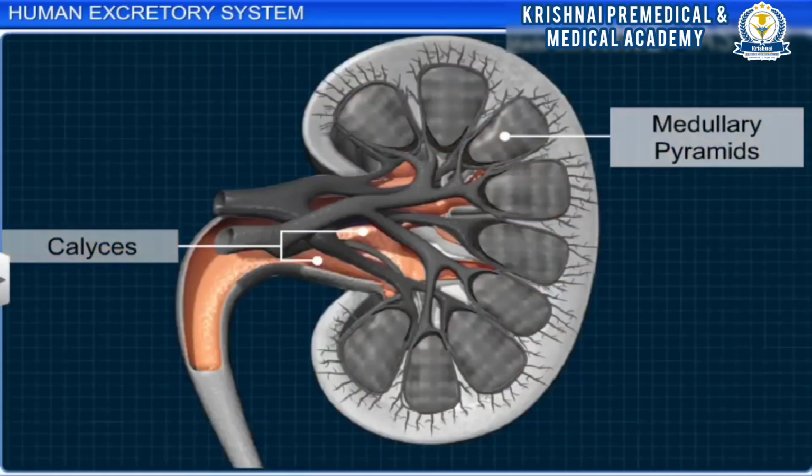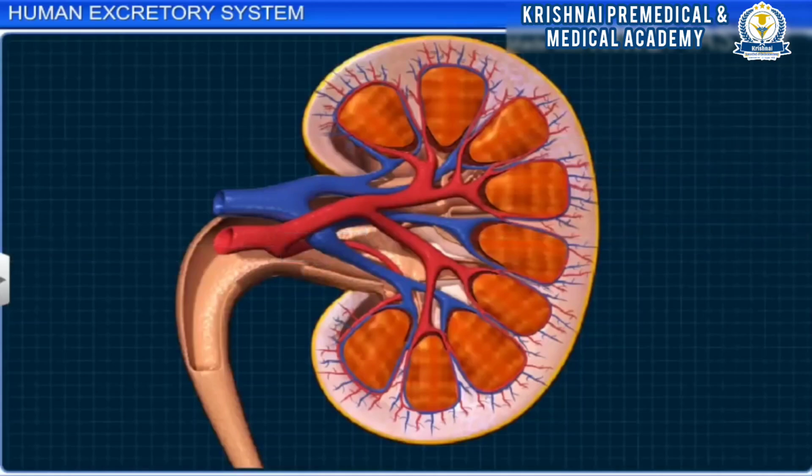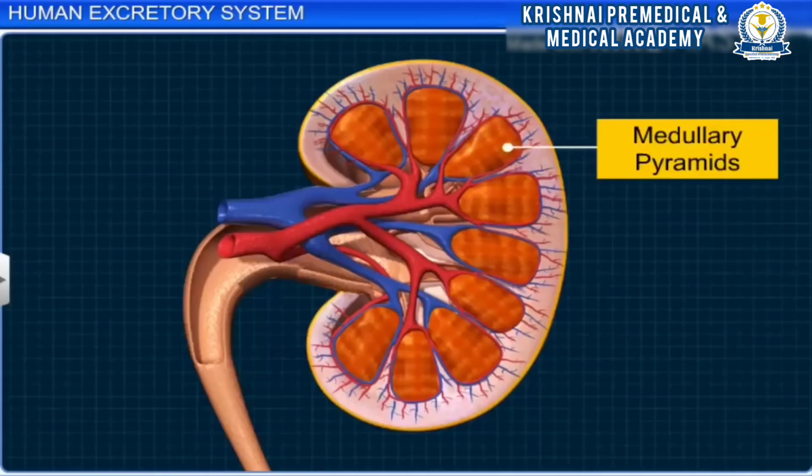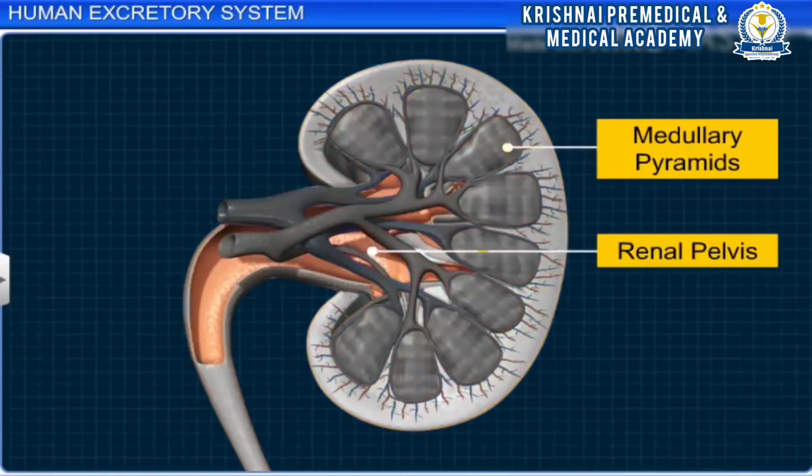The tip of each medullary pyramid is called the papilla. The cortex extends between the pyramids as renal columns called columns of Bertini. The medullary pyramids project into the calyces, which lead to a wide funnel-shaped space called the renal pelvis.